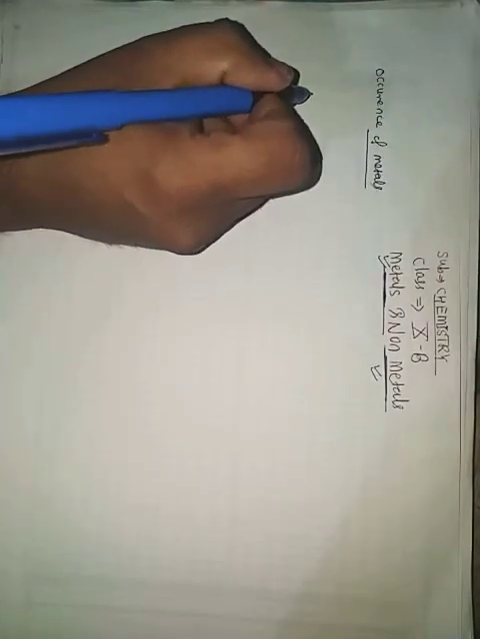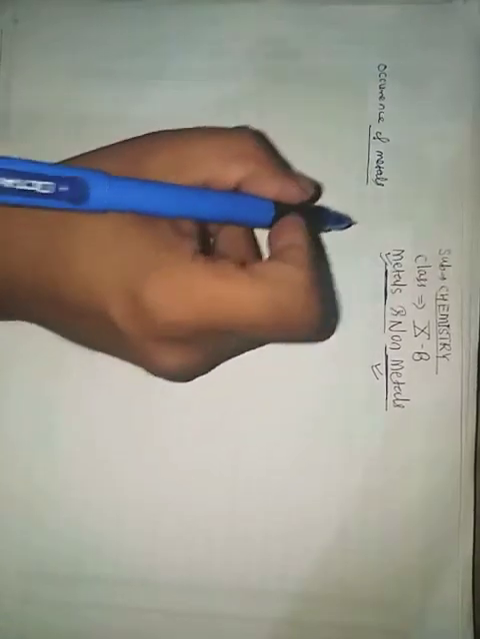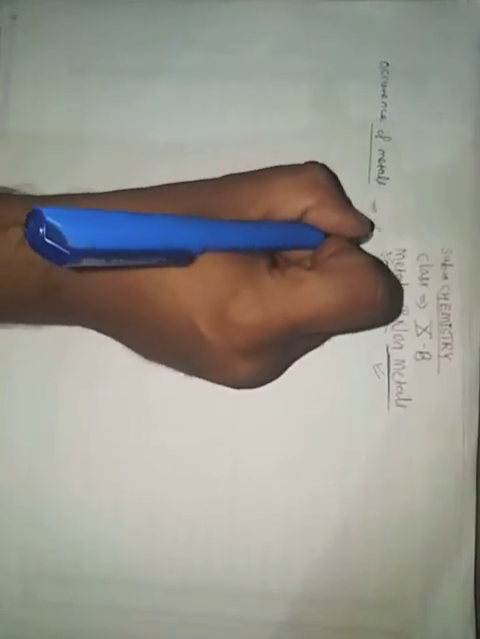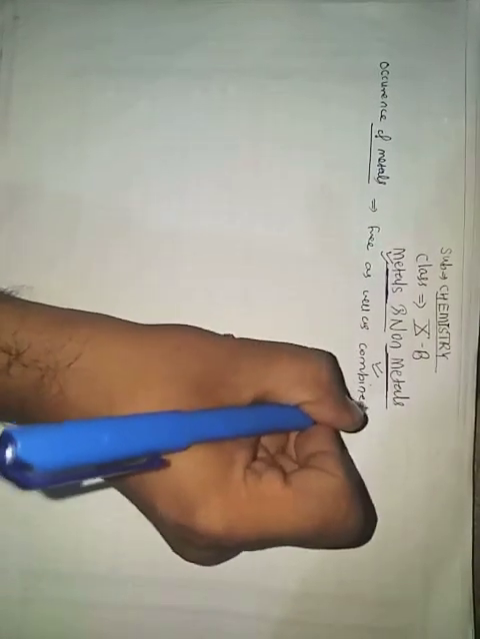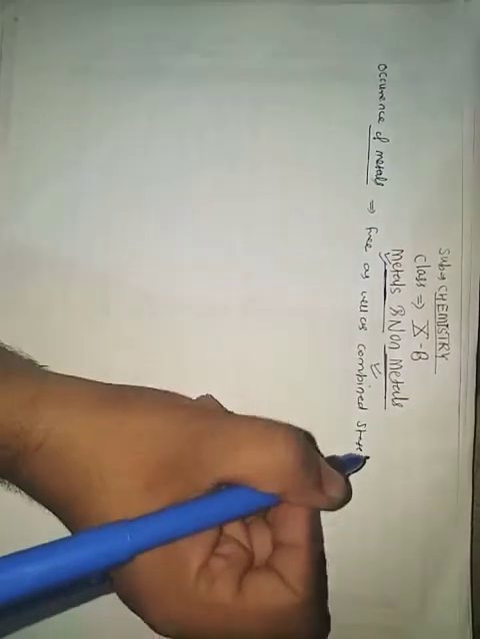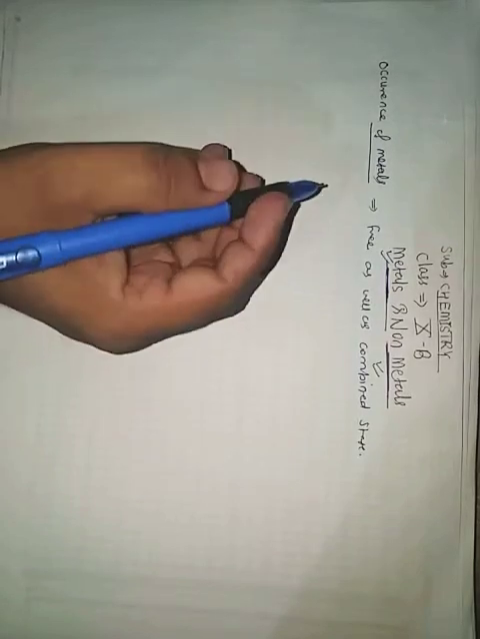Occurrence of metals. Metals are found mainly in the earth crust in both free as well as combined state. So how will it form? It will occur in combined state.